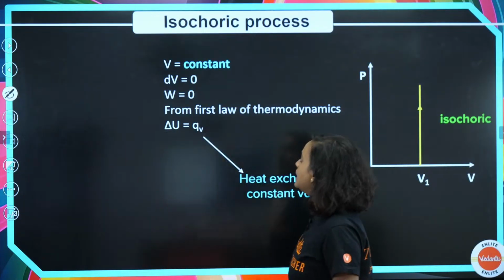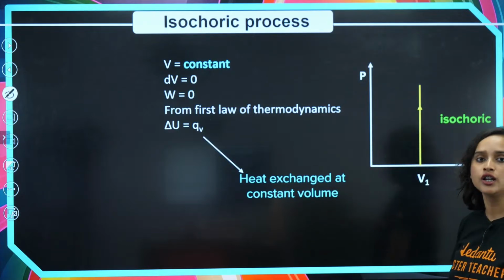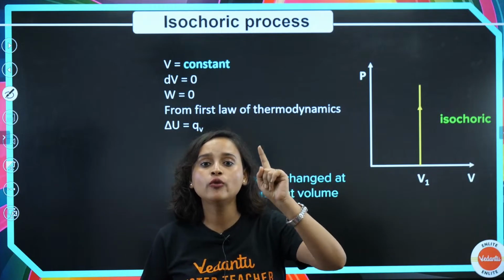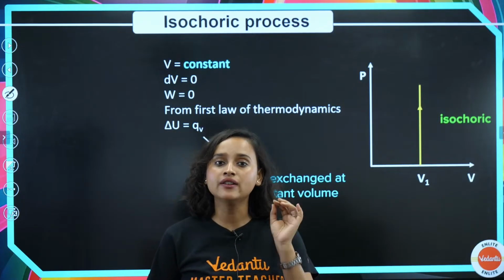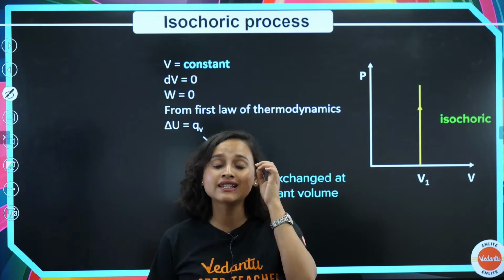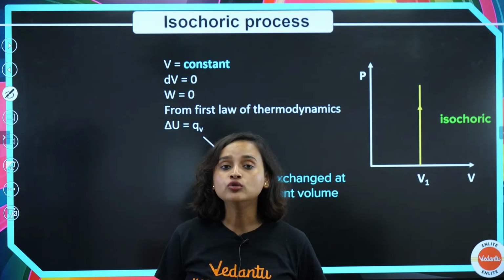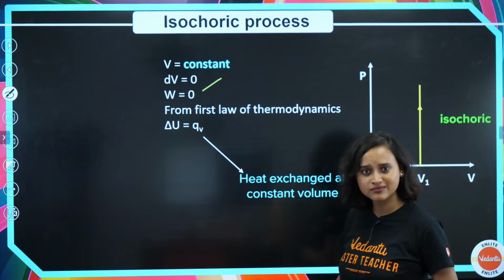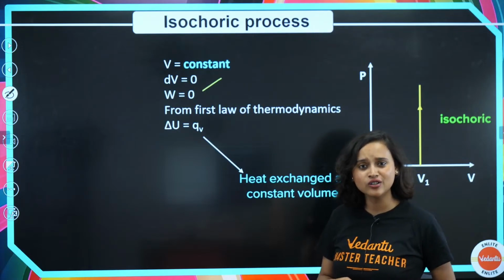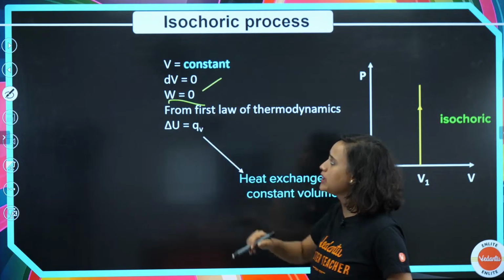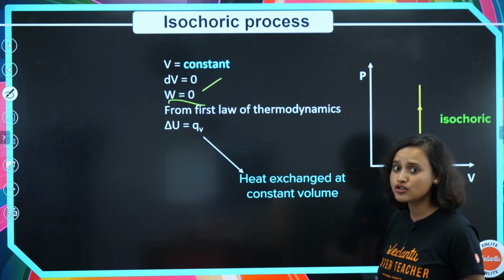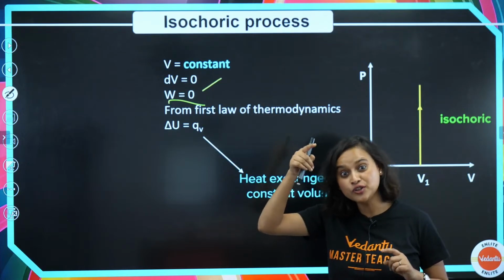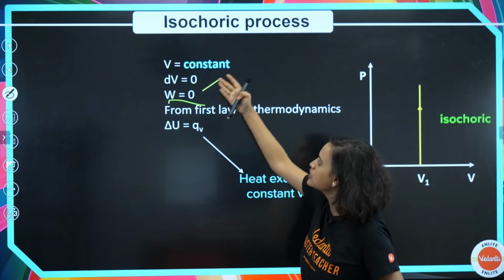Good. Now let's understand the isochoric process. As I had already told you, isochoric means volume will be constant. Whenever we use the word isochoric, that means volume is constant. So if volume is constant, then dV will be obviously 0. Now W will also be equal to 0, because remember what was work? We have studied volume, pressure. So dV is equal to 0, W is also 0.